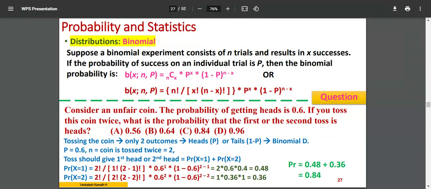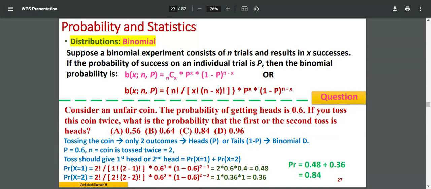So here is a question. Consider an unfair coin. The probability of getting heads is 0.6. Do you understand the meaning of this? Unfair coin means it is a biased coin. When you come across the word unbiased, that means it has an equal chance for success and failure, so the probability will be 0.5.